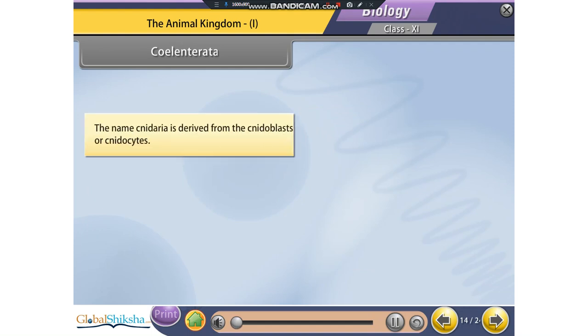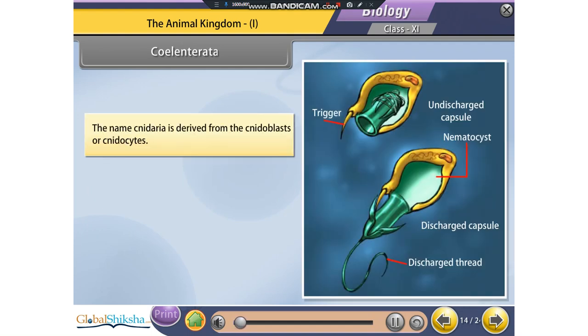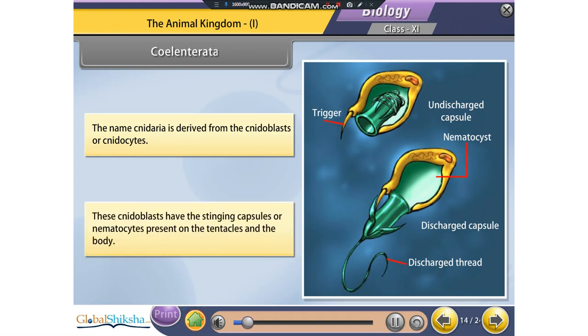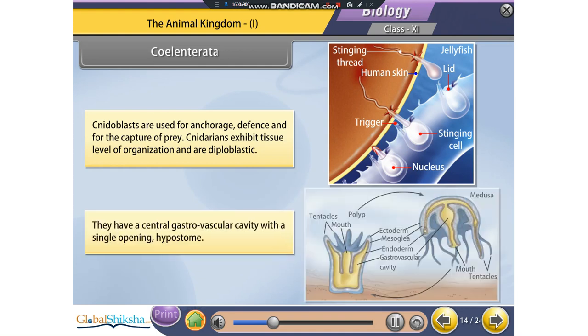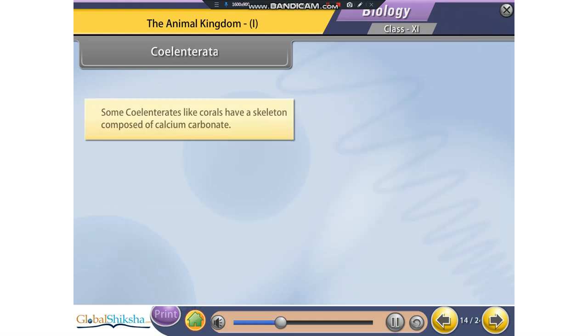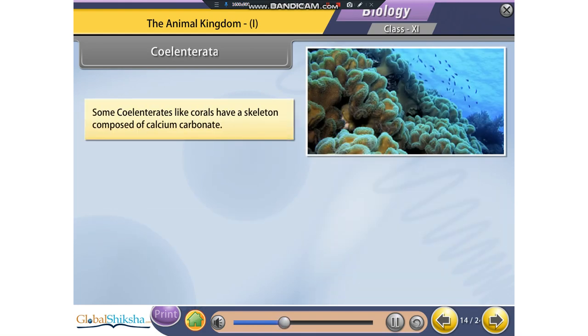Coelenterata. The name Cnidaria is derived from the cnidoblasts or cnidocytes. These cnidoblasts have the stinging capsules or nematocysts present on the tentacles and the body. Cnidoblasts are used for anchorage, defense and for capture of prey. Cnidarians exhibit tissue level of organization and are diploblastic. They have a central gastrovascular cavity with a single opening, hypostome. Some coelenterates, like corals, have a skeleton composed of calcium carbonate.